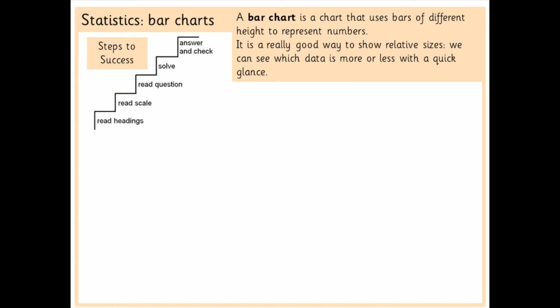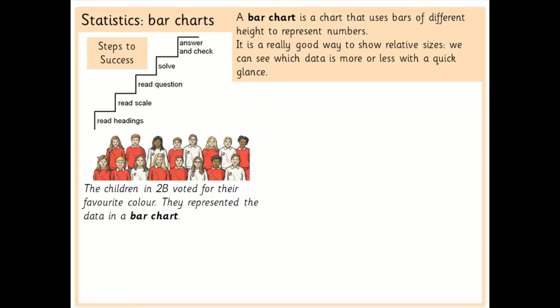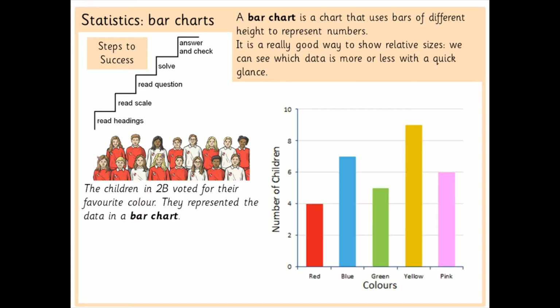So we'll make sure we follow our steps to success today when we are looking at bar charts and answering questions. The one I'm going to share with you now is this one. The children from 2B voted on their favourite colour and they showed this data in a bar chart which looks like this. Just like we were looking at the headings on our pictogram, we need to do the same here. I'm looking at my x-axis at the bottom and it's telling me the different colours. We've got red, blue, green, yellow and pink. And our y-axis, looking at the side here, has the number of children.